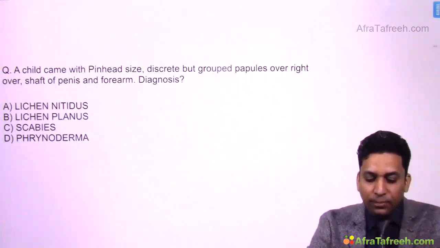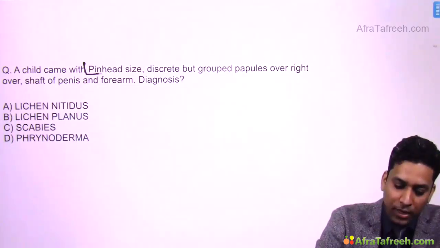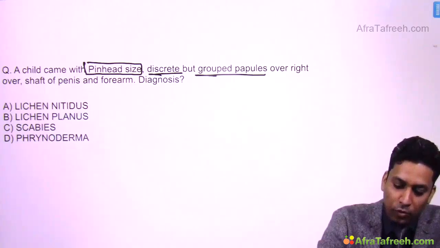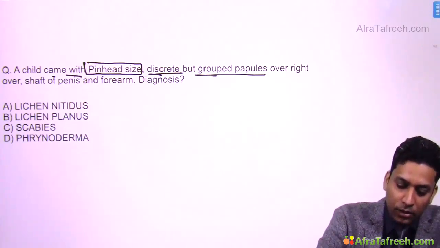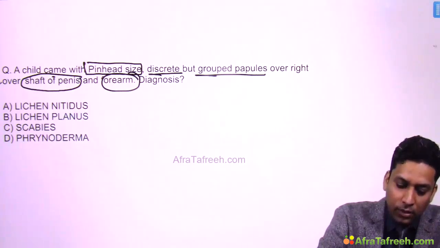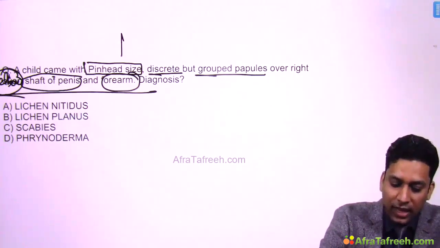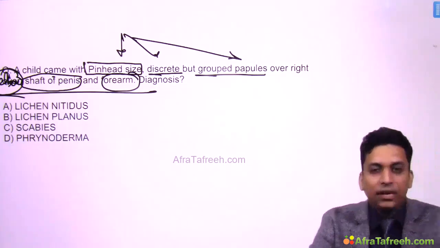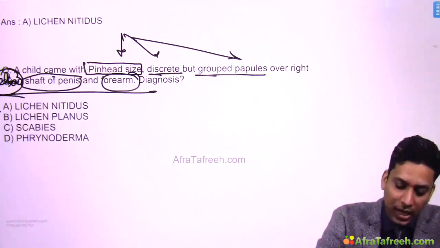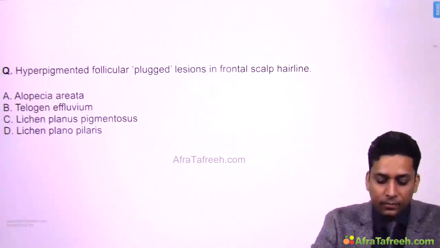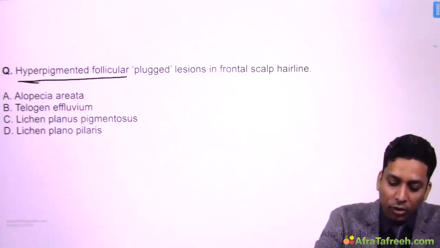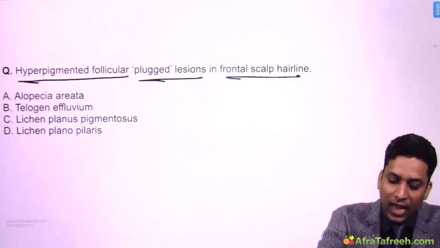Now a child comes with pinhead sized, discrete but grouped papules over the shaft of penis, forearm, and right elbow. So these are the sites and these are the lesions. Yes, the examiner is talking about which condition? Yes, lichen nitidus. Then hyperpigmented follicular plug lesions on frontal scalp and hairline.